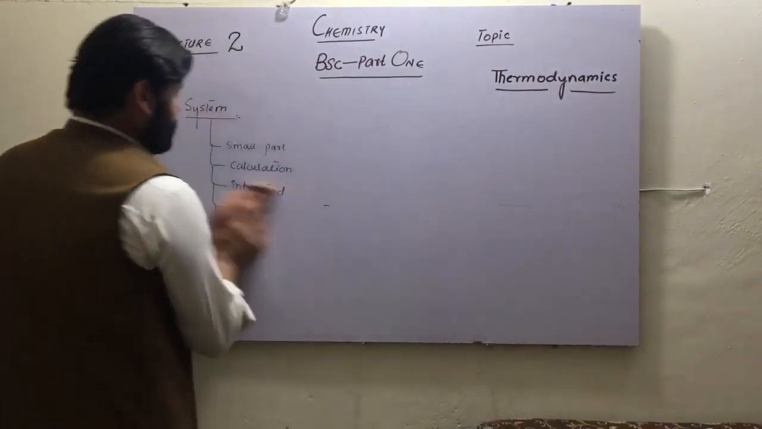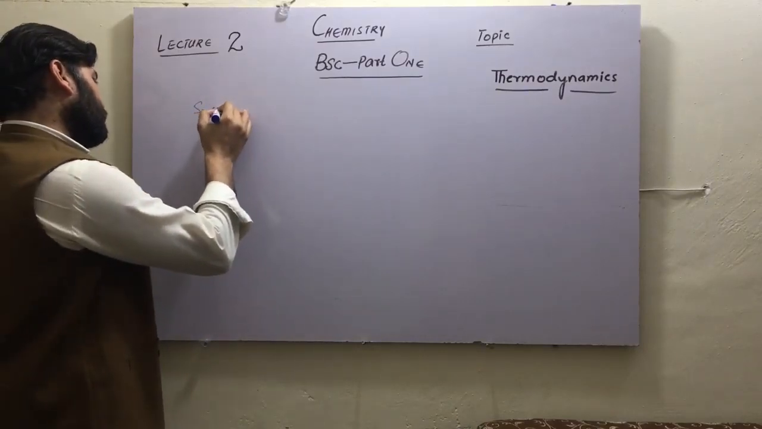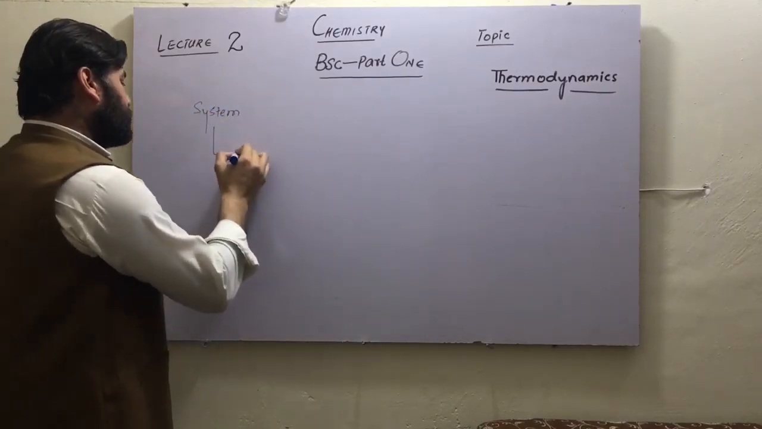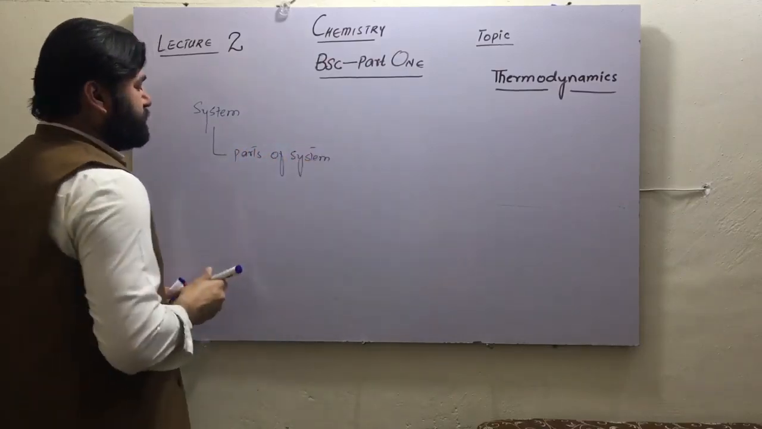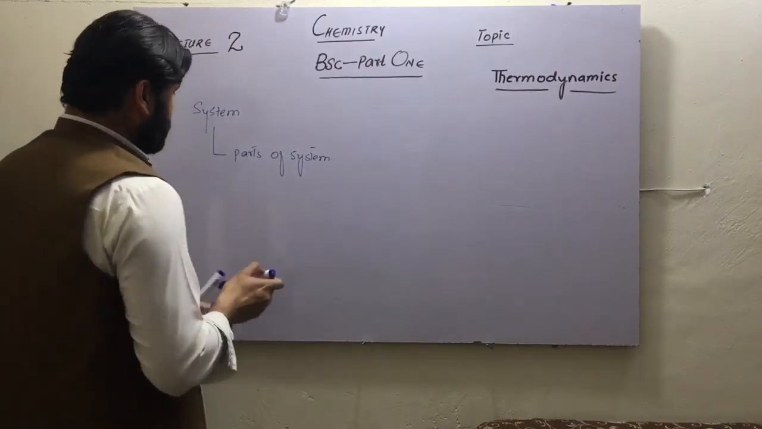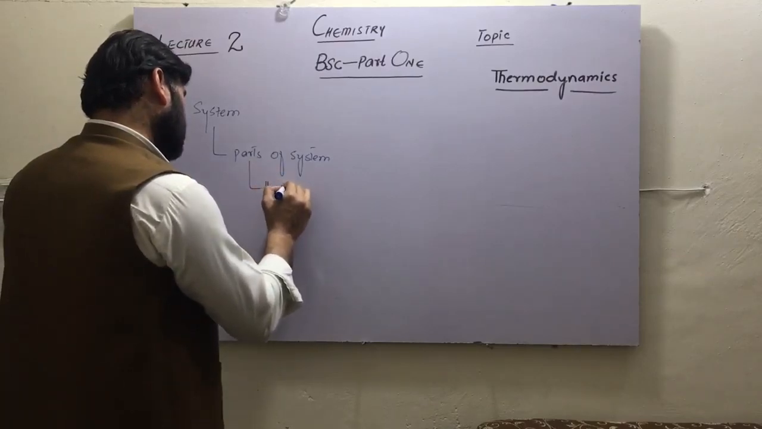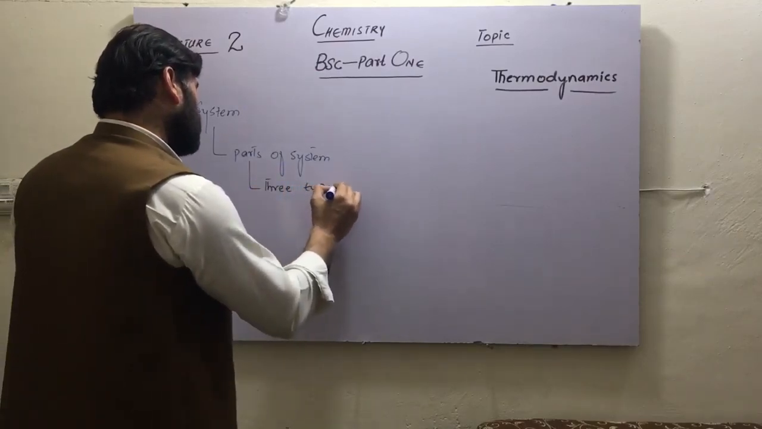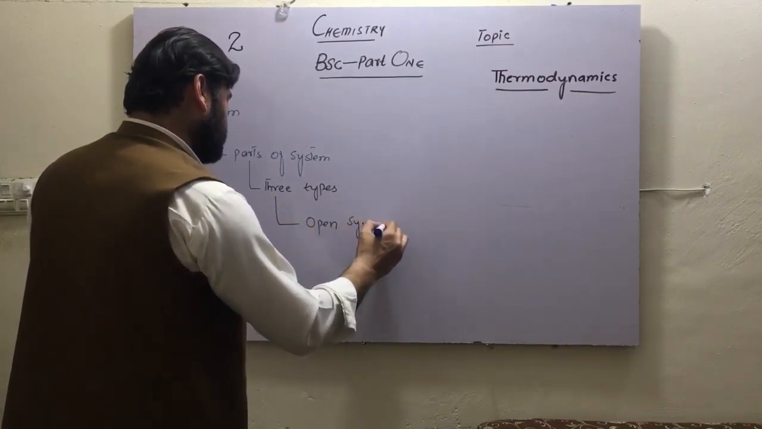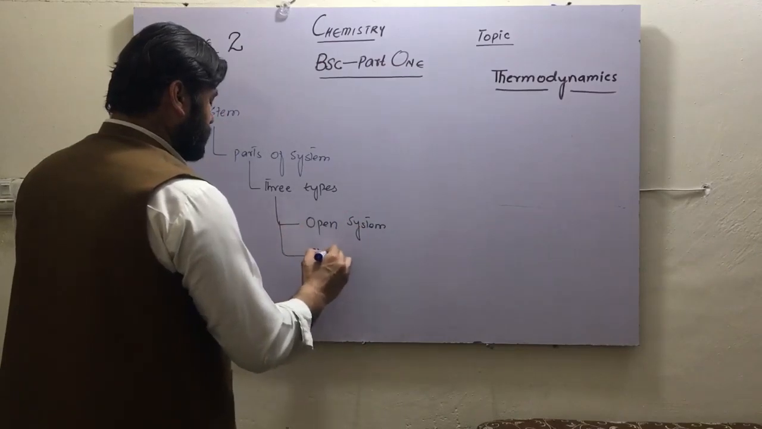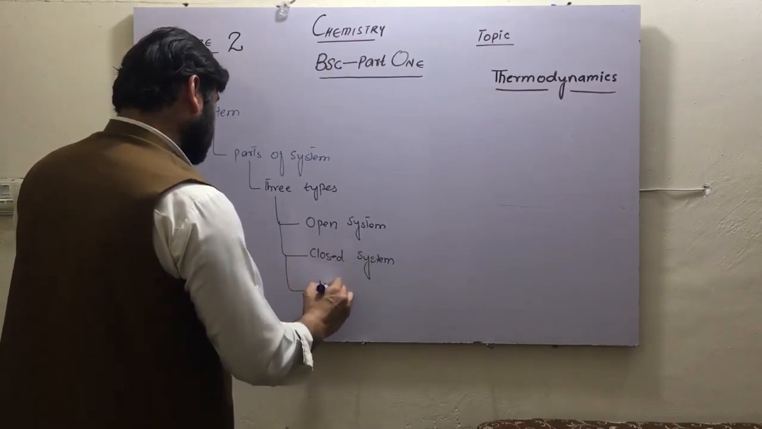So we have three types of system. That is the important part of this system. We have three parts of system; simply, systems are of three types. And what are these three types? One is called open system. The second is called closed system, and the third one is isolated system.